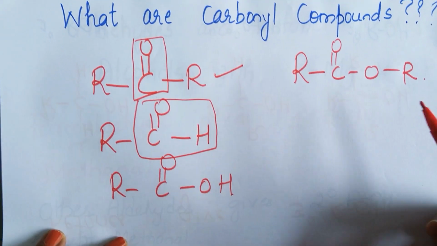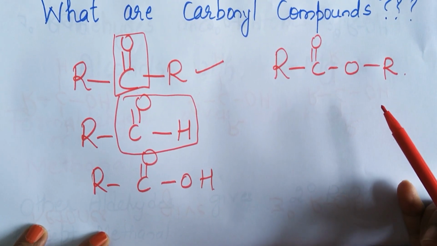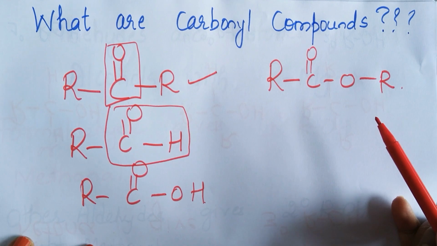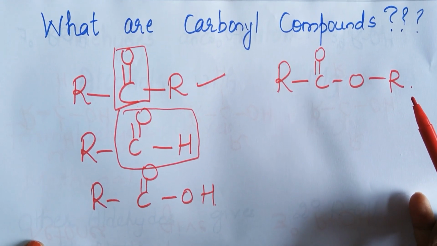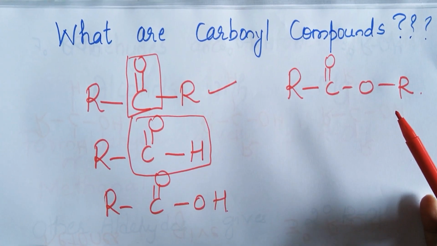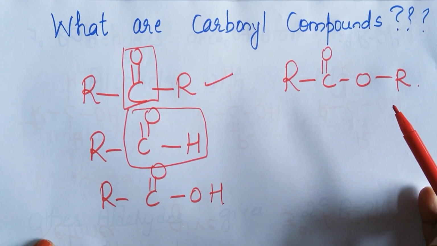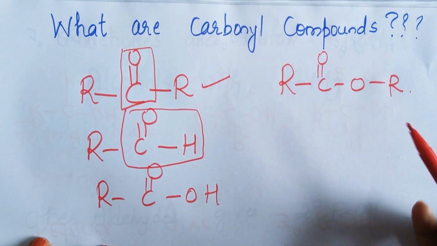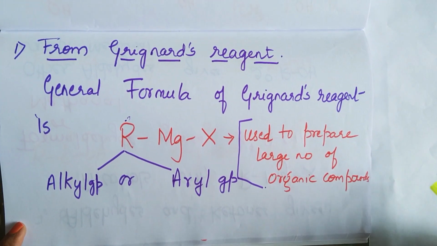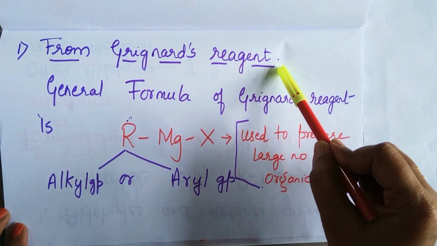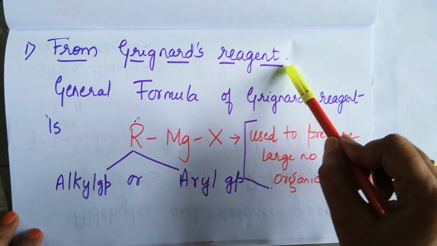Using all of these molecules, can we prepare alcohols? Yes. By two methods, as I have already said. One is using Grignard's reagent and another one is by reduction. Now let us learn how to prepare alcohols from Grignard's reagent. What is Grignard's reagent?